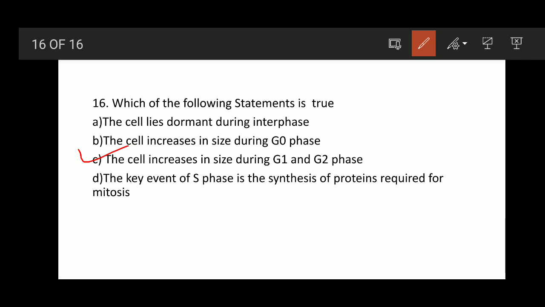And option D, the key event of S phase is the synthesis of proteins required for mitosis. No, here particularly histone proteins are synthesized and the DNA replication is going to take place. So option C is the right answer for this question.